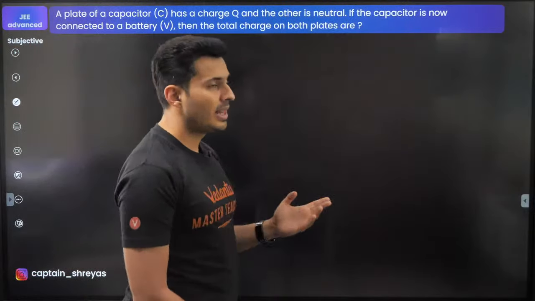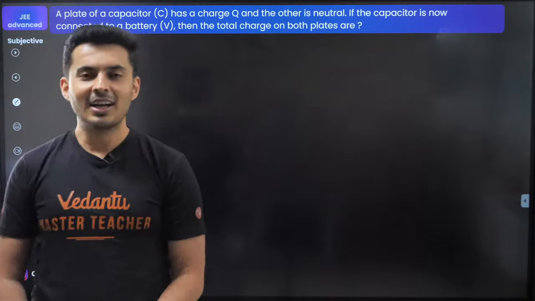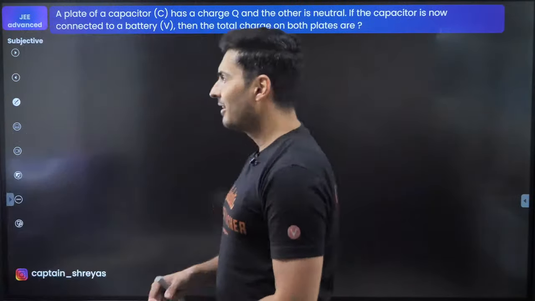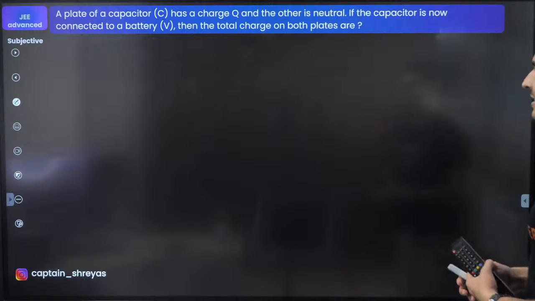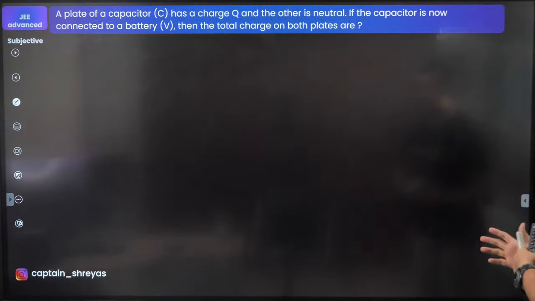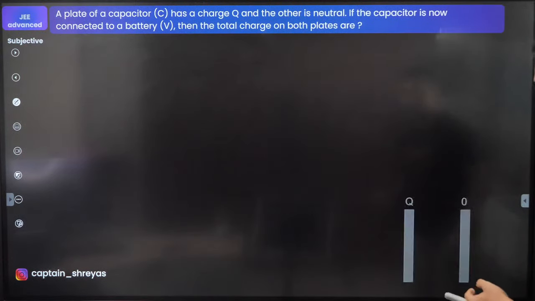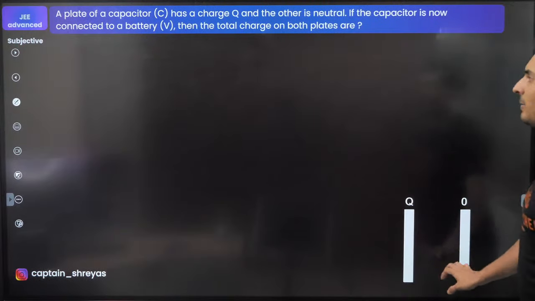Moving on to the last question, I suppose, of today's class. This is also one of the best questions and you are going to enjoy this. Okay, ready for it? A plate of capacitor C has charge Q, and the other is neutral. The capacitor is now connected to a battery. Okay, so this is a capacitor, guys.